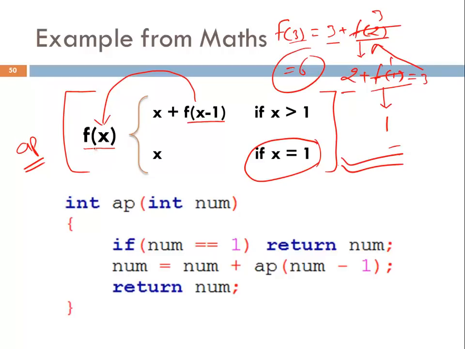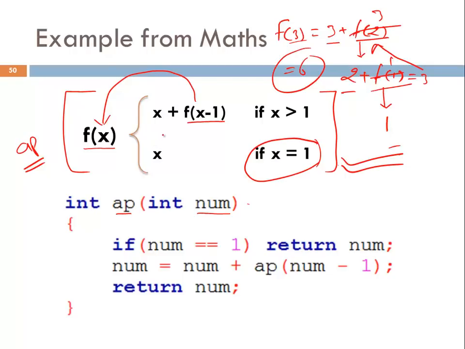So here, how am I writing it? The name of the function is AP. I named it AP, and I am passing a value in it. One value is being passed, an integer type variable, number. So the argument of AP is a number, and it will calculate number plus number minus 1 plus number minus 2 up to 1. Whatever the result will be, it will return that result, and that result will be an integer value. The body of the function starts here and ends here.